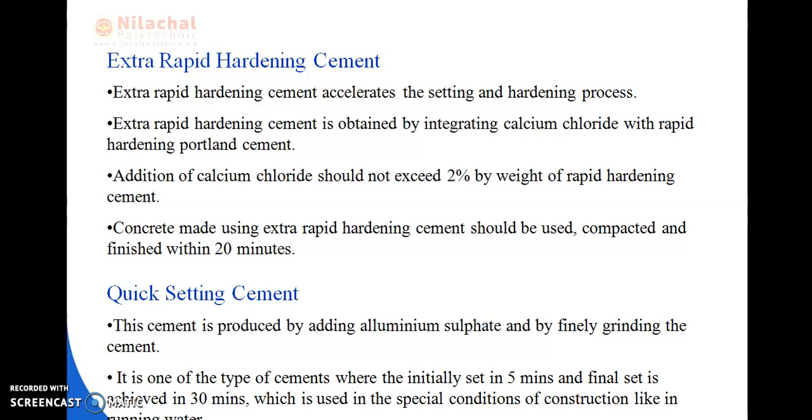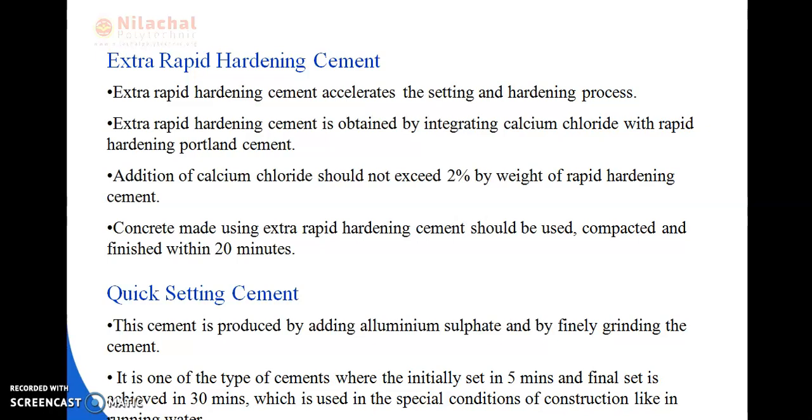Okay, so it is one type of cement where the initial set is in 5 minutes and the final set is achieved in 30 minutes, which is used in special conditions of construction like in running water. Okay, we can say that quick setting cement easily sets in 5 minutes, and it finally sets in 30 minutes. It is used in special conditions, we can say in groundwater structures or in running waters. This quick setting cement is also used.